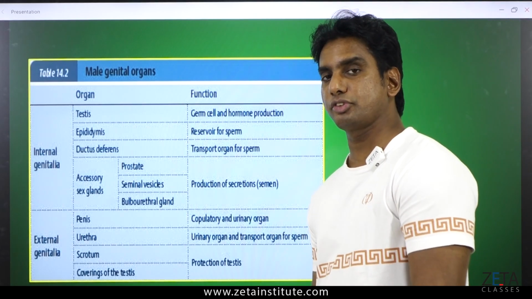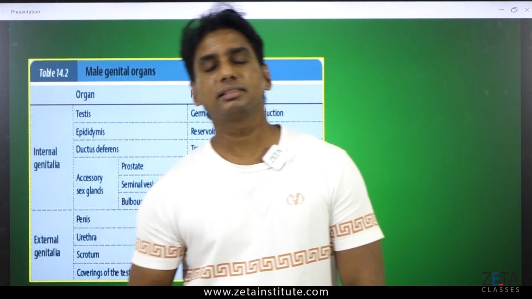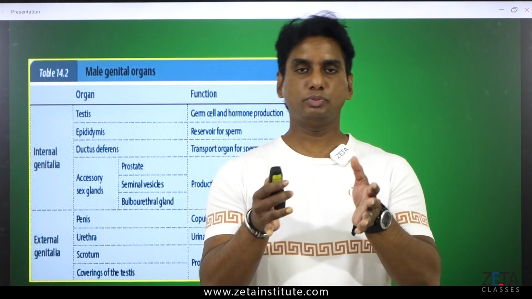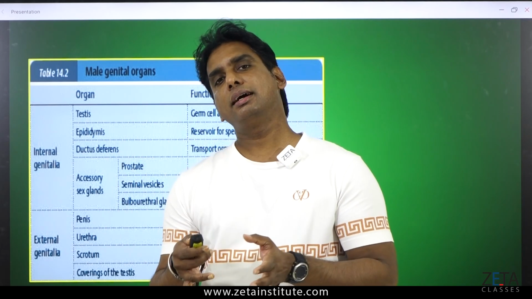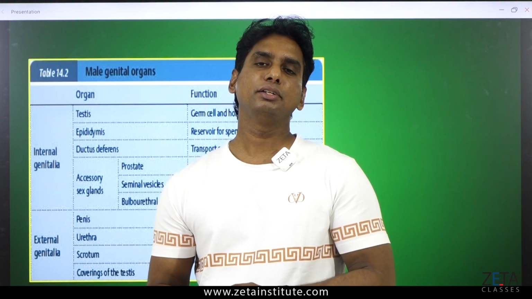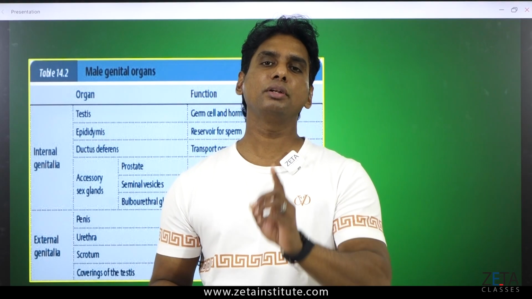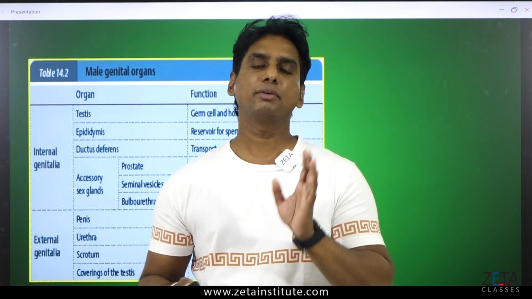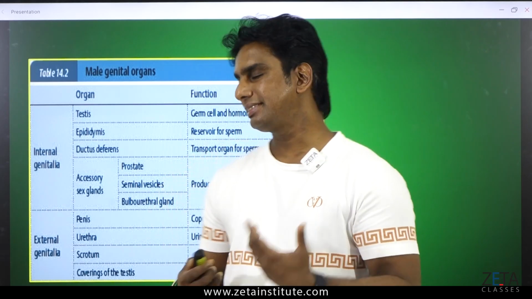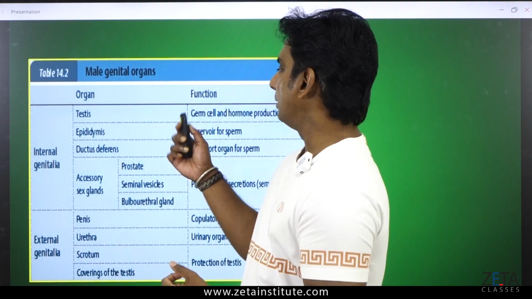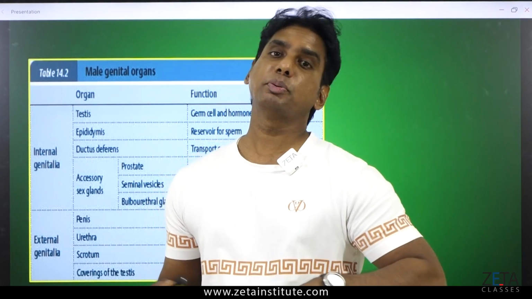Epididymis is a reservoir for sperm. Reservoir means somebody who can store sperm. So epididymis is actually meant as a storage facility, just like the urinary bladder stores urine for some time. Isn't it? You have already studied the urinary bladder and excretory system in grade 9 or 10. The same way, with the sperms which are produced, don't think that whenever sperm is produced by cell division inside the testis, it is liberated out. Wrong. That is not the thing.